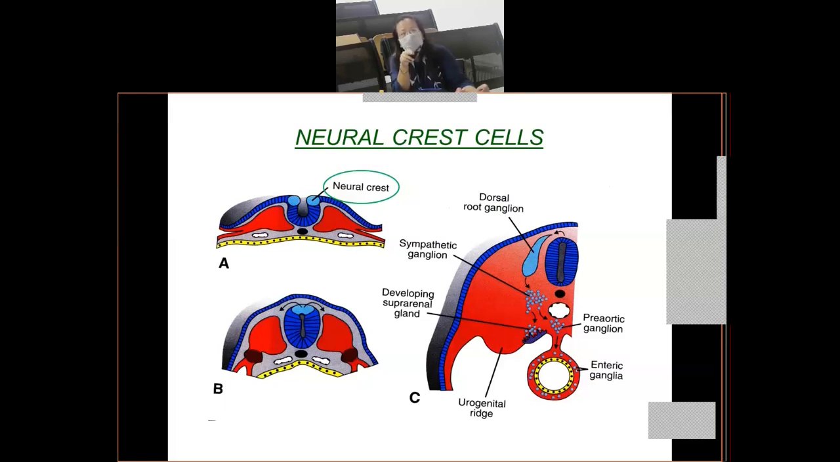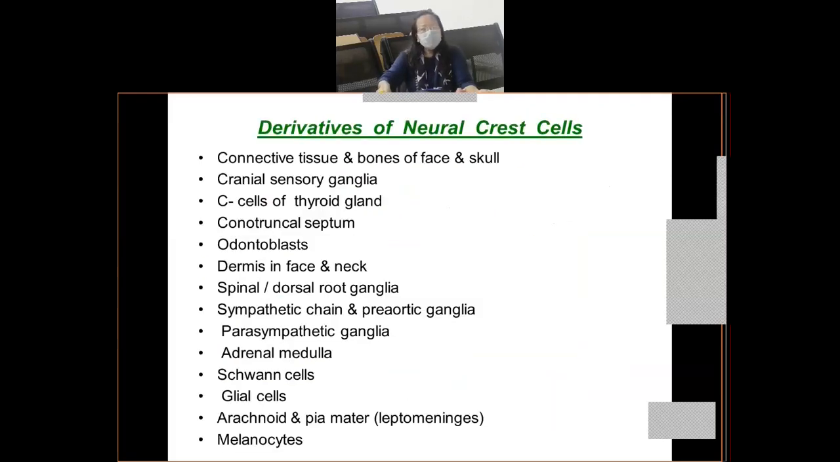So what are the certain structures which you can see here in slide C? It will give rise to the sympathetic ganglion, the sympathetic chain along with the sympathetic ganglion. Then it will give rise to the pre-aortic ganglion, enteric ganglion, and it will also form your suprarenal medulla, or the adrenal medulla. So these are the derivatives of neural crest cells, and these are very, very important. You just have to mug it up, right? Okay, so quickly I'll go through it.